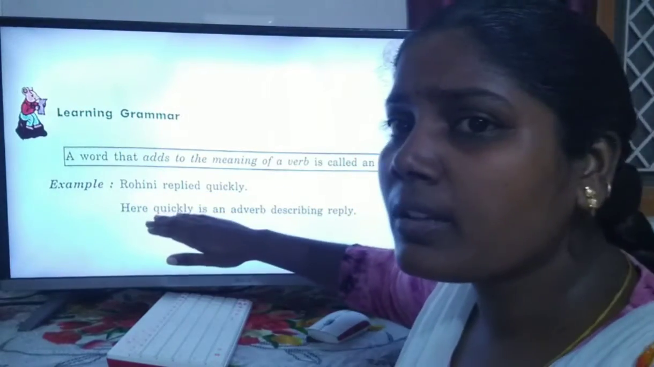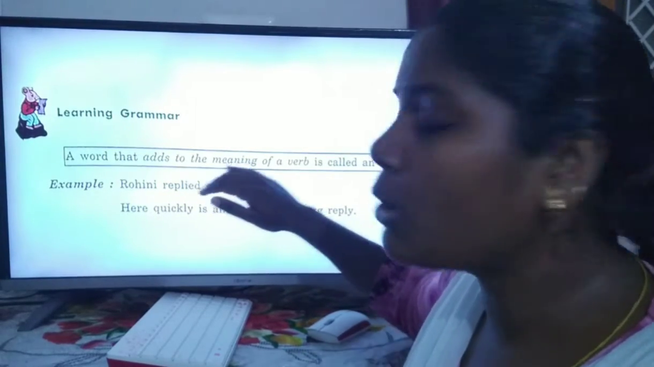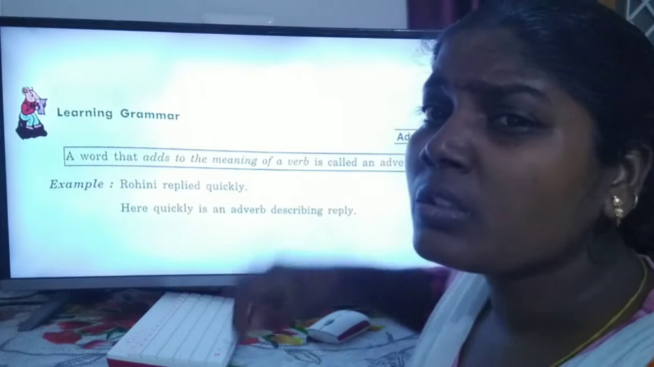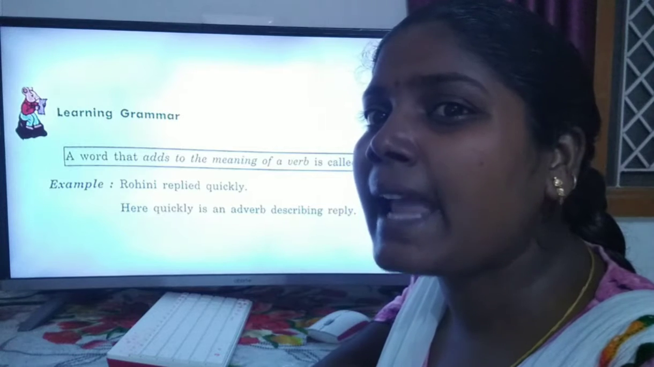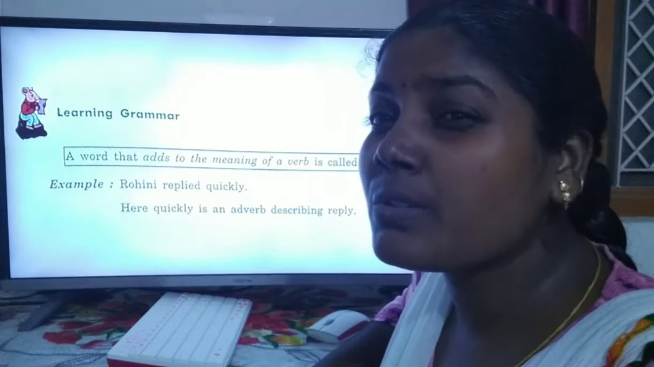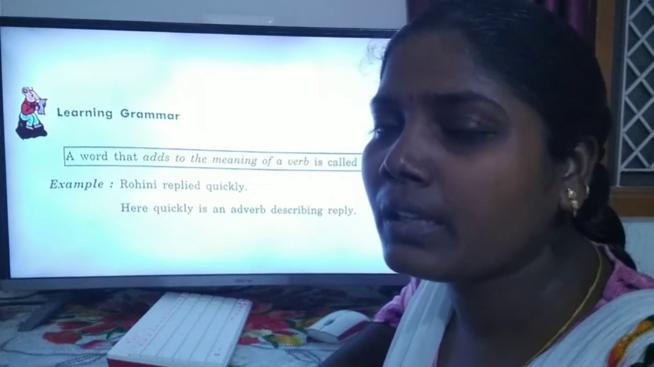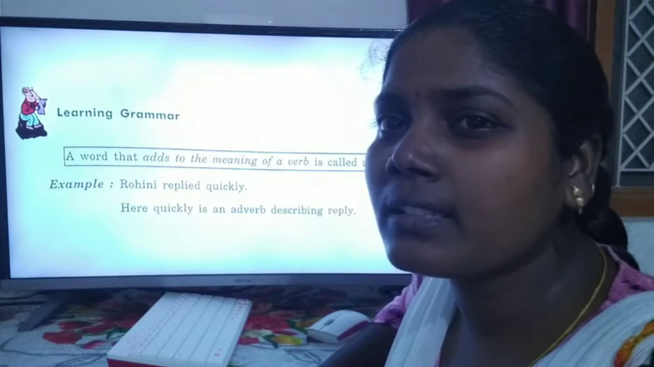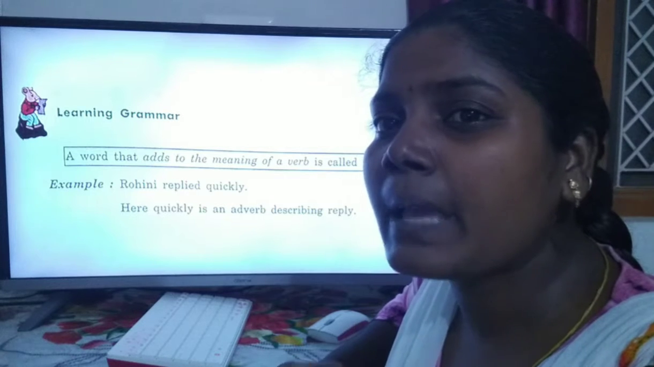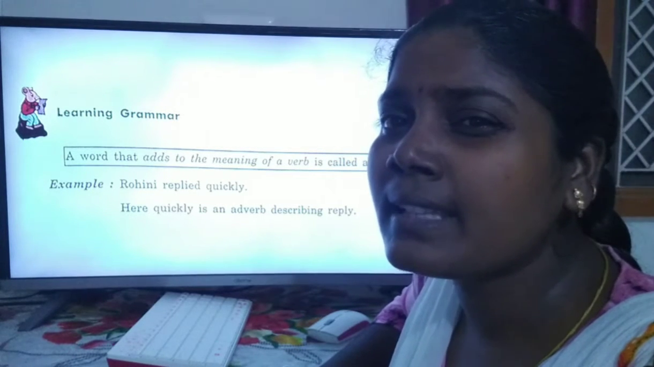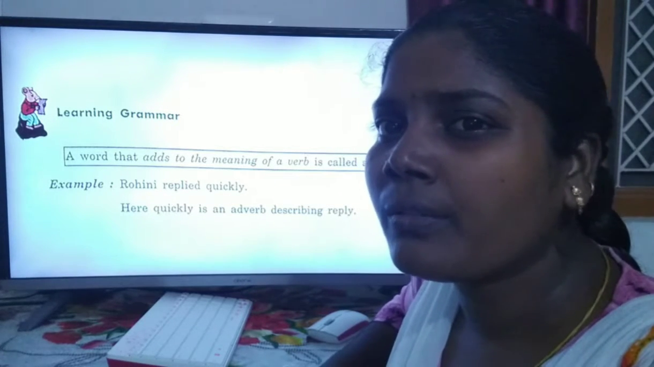Okay, page number 65, learning grammar. In this, we are going to learn about adverbs. So what is an adverb? An adverb describes the verb. It gives more meaning about the verb. It gives a clear meaning in the sentence. That is the adverb. In the sentence, an adverb describes the verb.